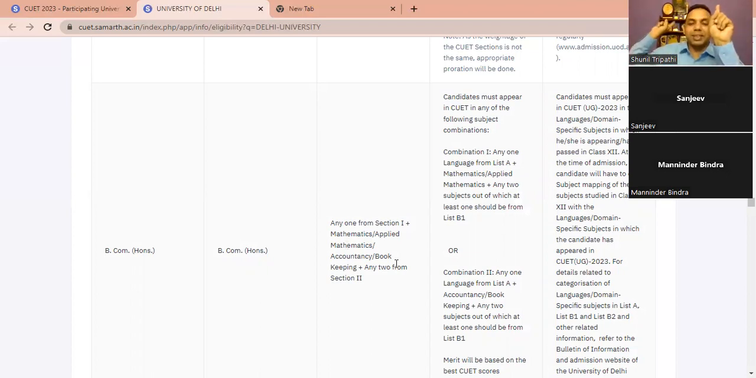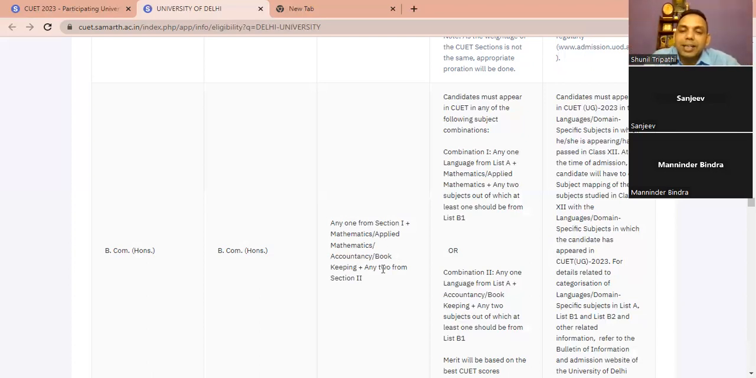BHU has not asked for mathematics. Now, they are asking about mathematics. Now, there is a twist. Any child who wants to do BCom honors and does not have mathematics can do it from BHU and also from DU. But a child who does not have accountancy can do it from DU, but not from BHU. So there is a twist again.